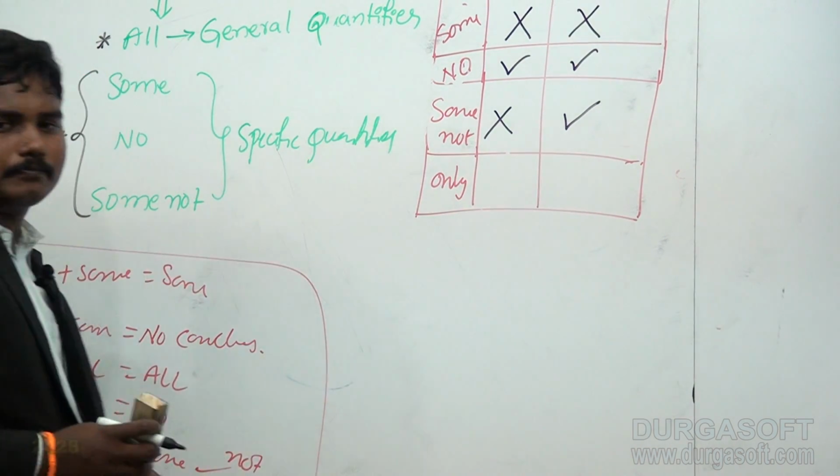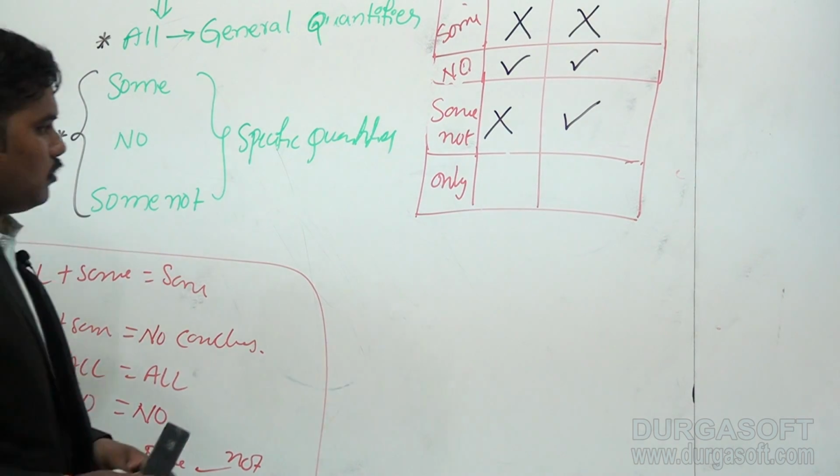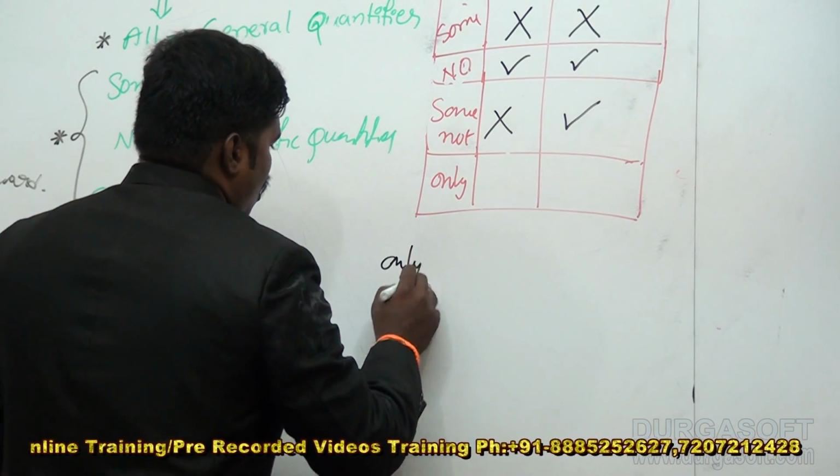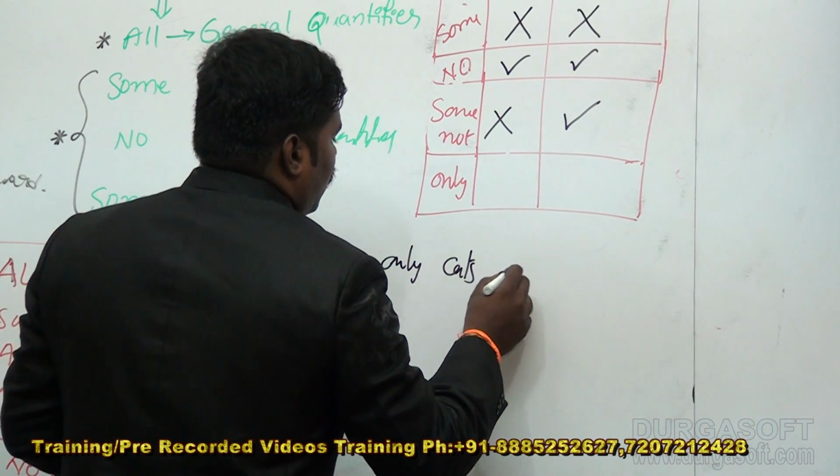And then the next one, only. Suppose only cats are dogs.